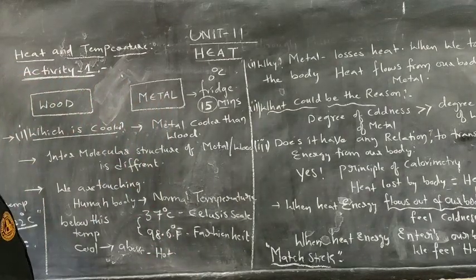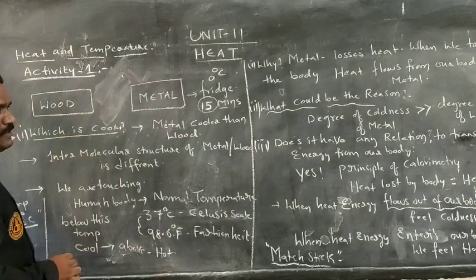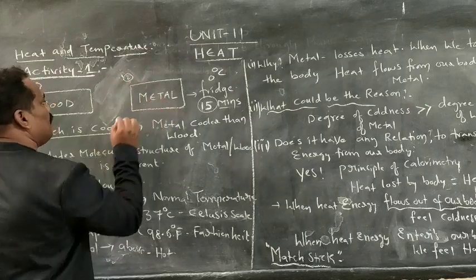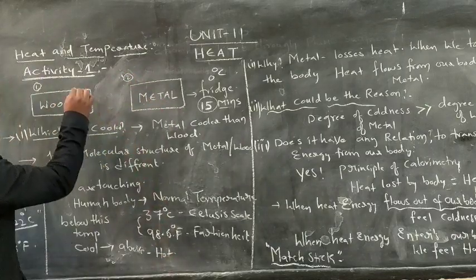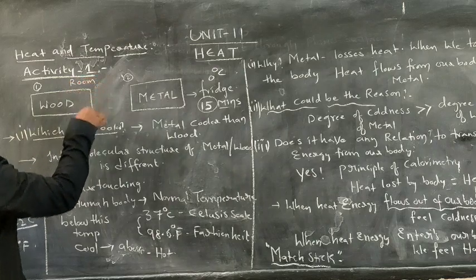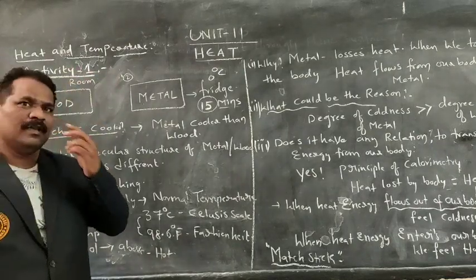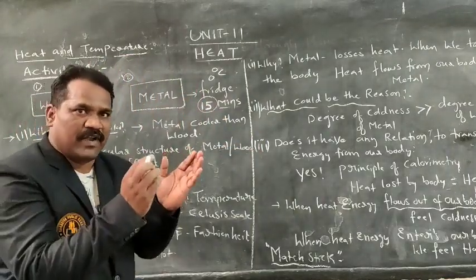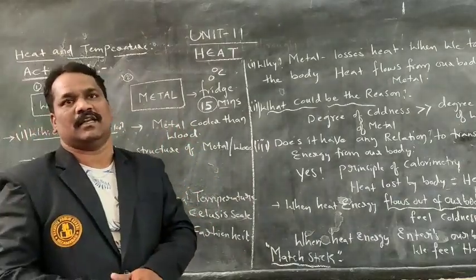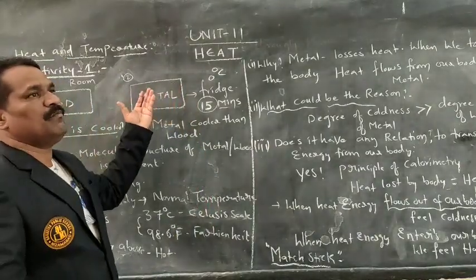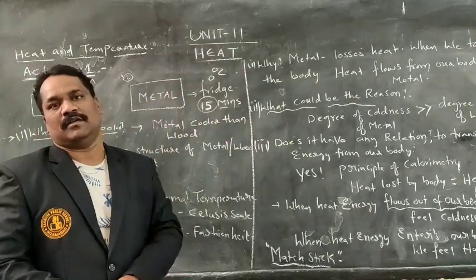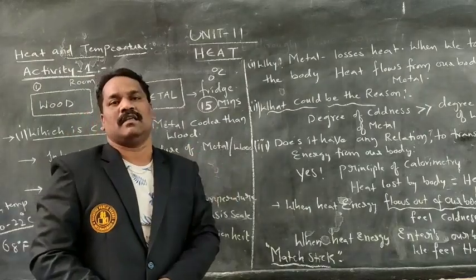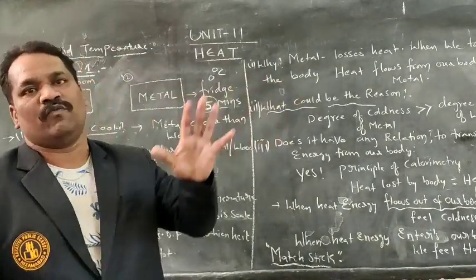Activity 1. Within activity 1 I have taken two materials. The first material is wood. The second material is a metal. I am placing them at room temperature. What is the room temperature? 20 to 22 degrees centigrade. The bodies exist at a temperature between 20 and 22 degrees on the Celsius scale, or 68 Fahrenheit, which is the room temperature of our room.